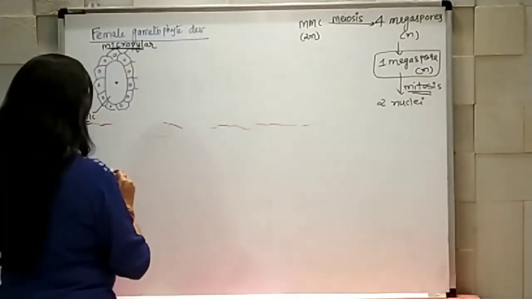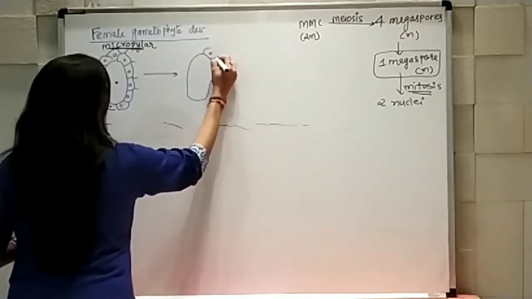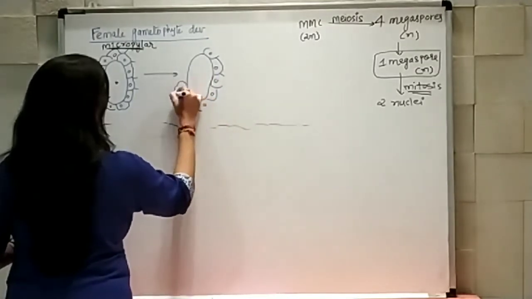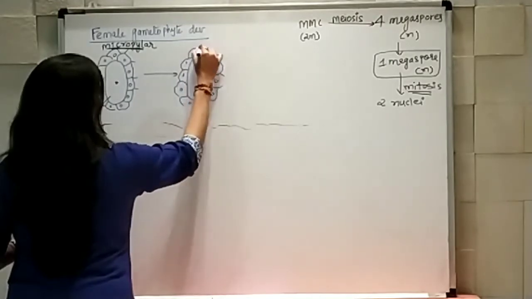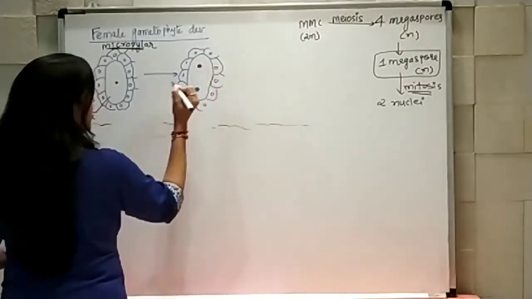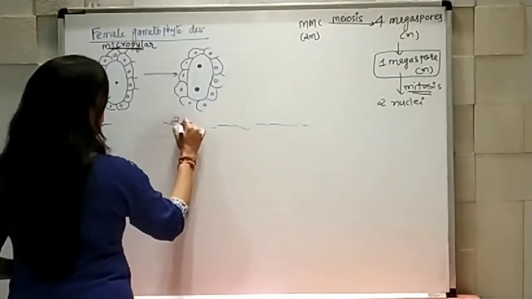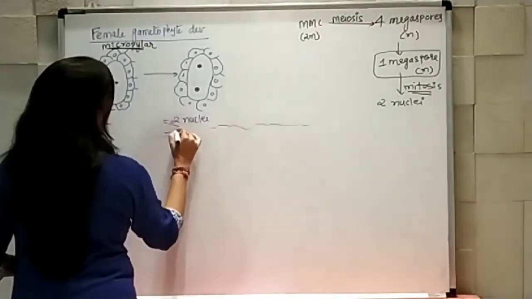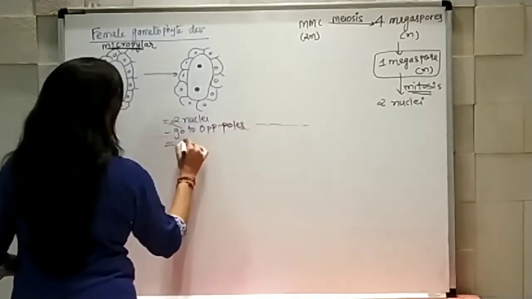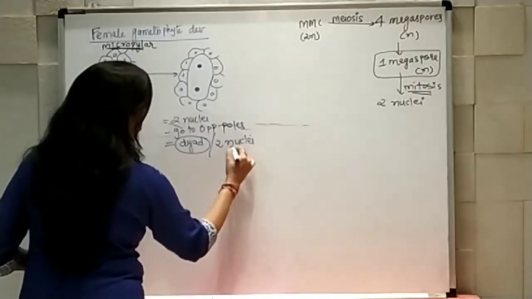Showing you the structure here, these are the nucellus cells, and now 2 nuclei have been formed, both going to opposite poles. This condition is known as the dyad condition, or the 2 nuclei condition.